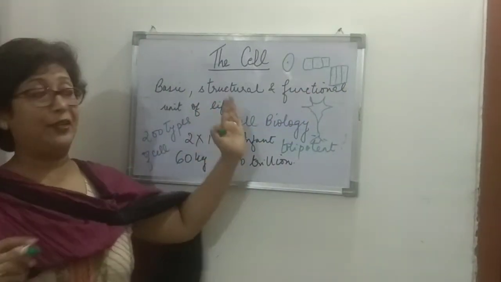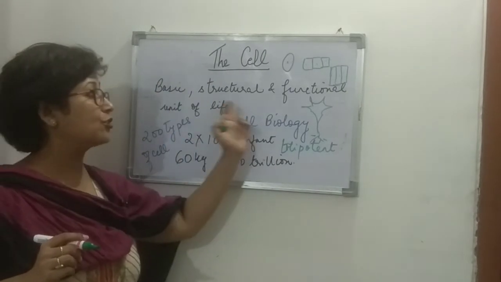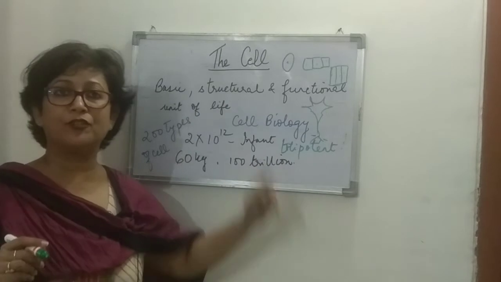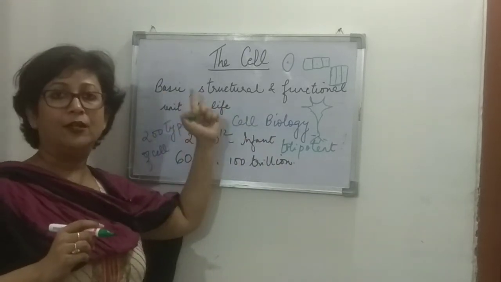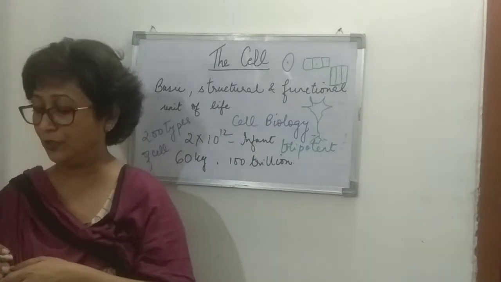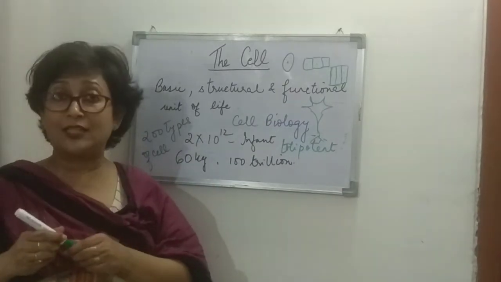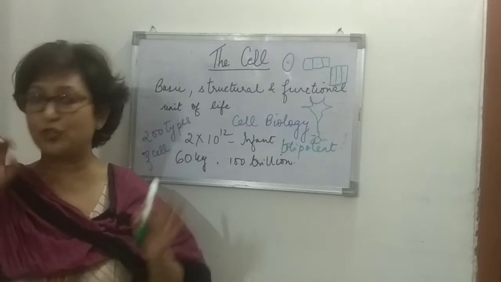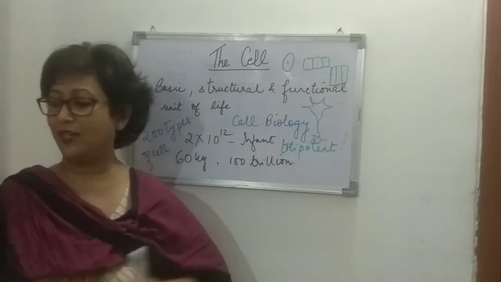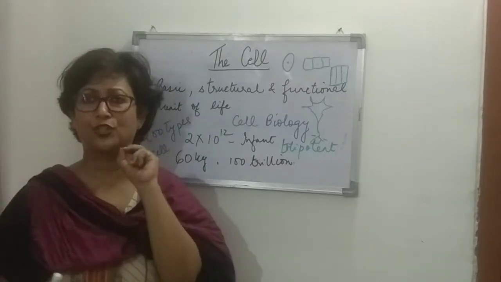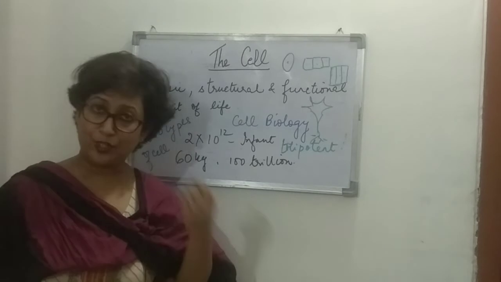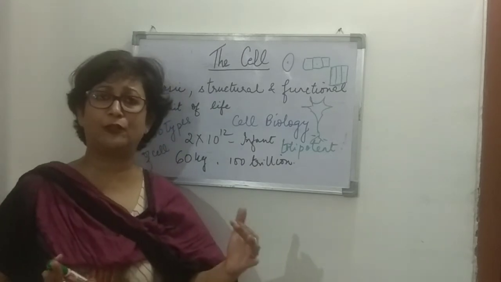Now, when we define the cell to be the basic structural and functional unit of life, I hope you have understood the meaning of the cell being the basic unit of life, the structural unit of life, and the functional unit of life. So the cell we can say is the smallest unit which is capable of an independent existence, and performing all the essential functions of life. So the cell is the smallest unit, very, very small.